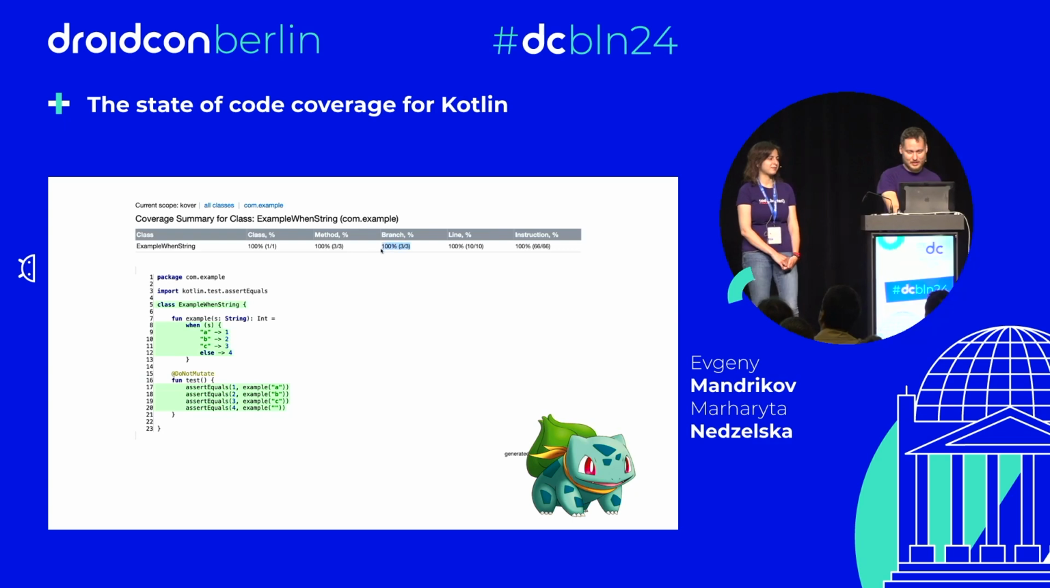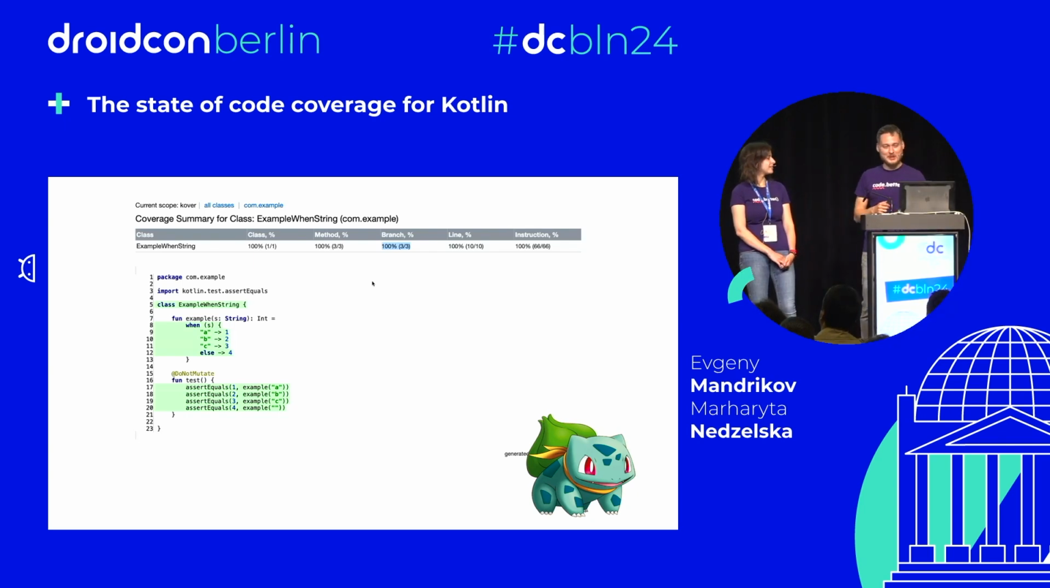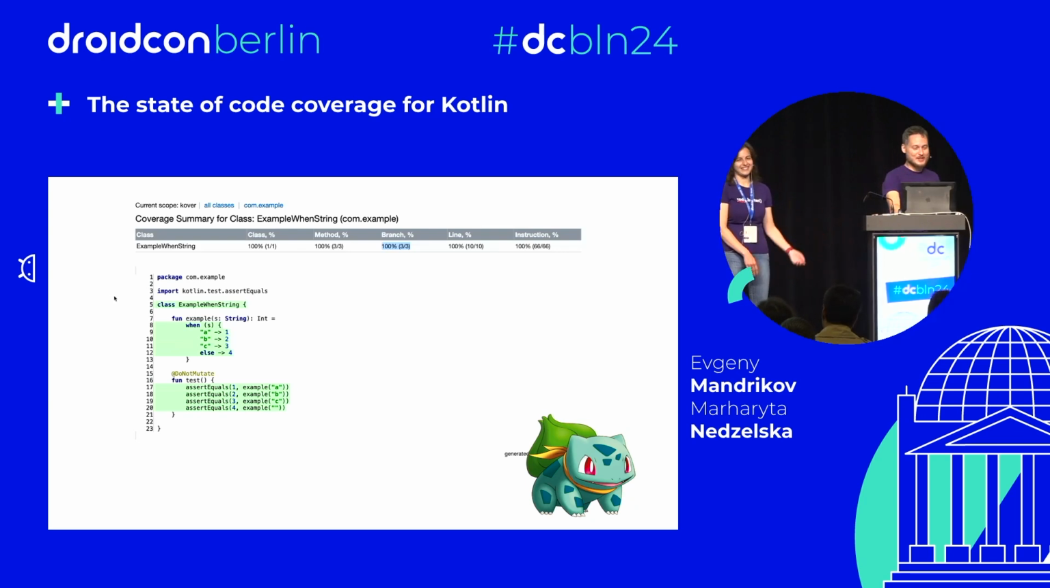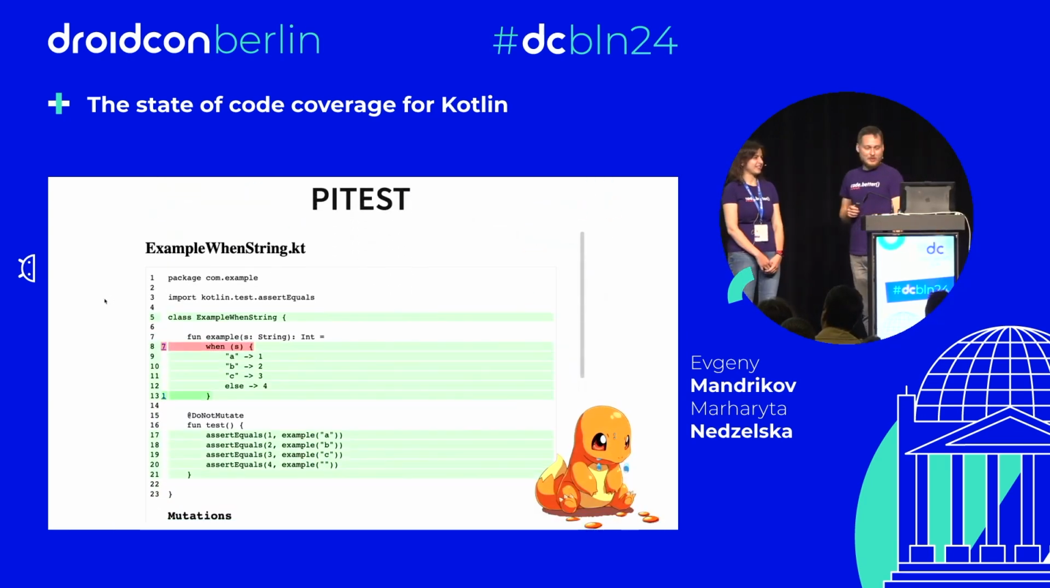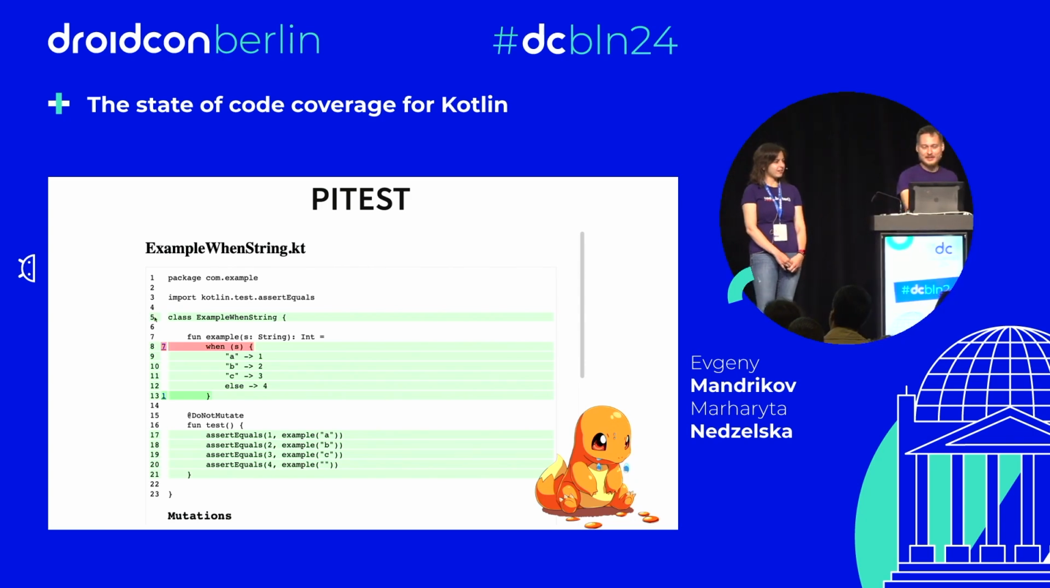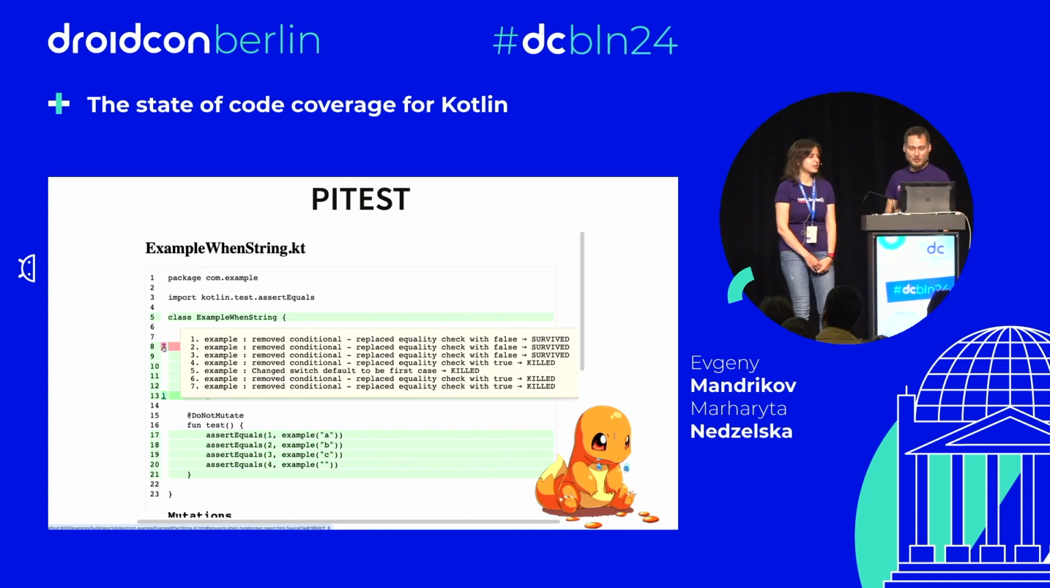Now that I look at the numbers, I think we all agreed that there were 4 branches, right? A, B, C, and the default. Well, again, maybe they filtered a little bit more than needed in this case. Who cares? It's still green. That's fine. Okay, let's move on to PIT. What happens with PIT? It says that some mutations survived. Remove conditional.